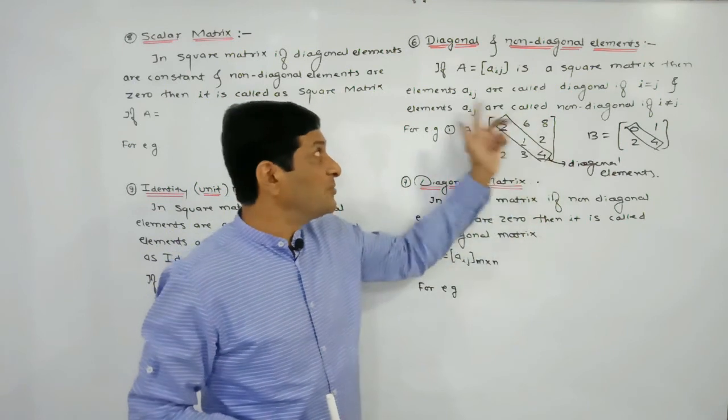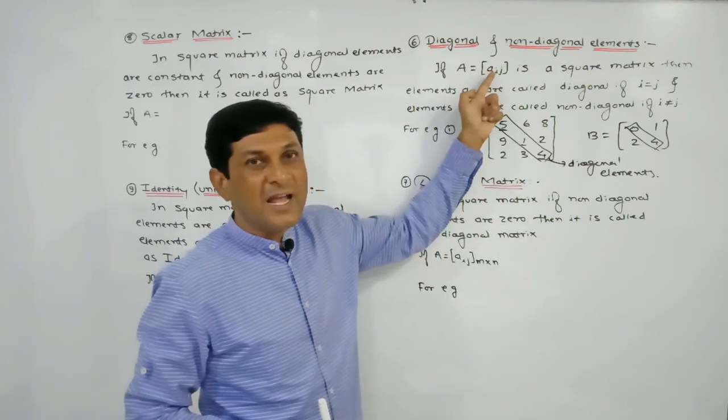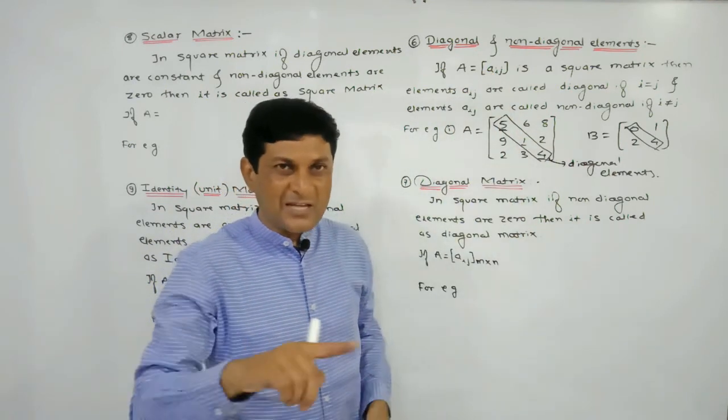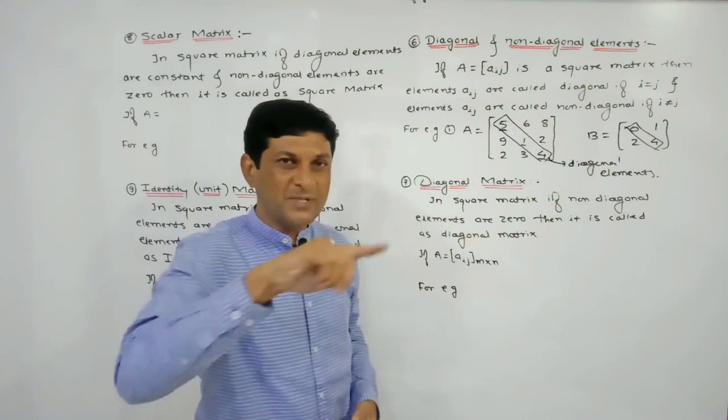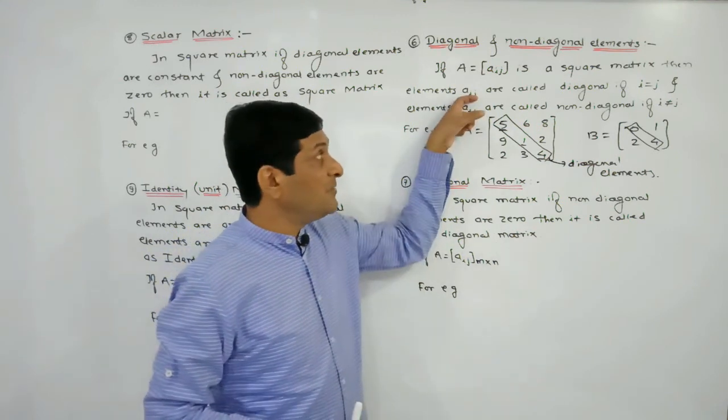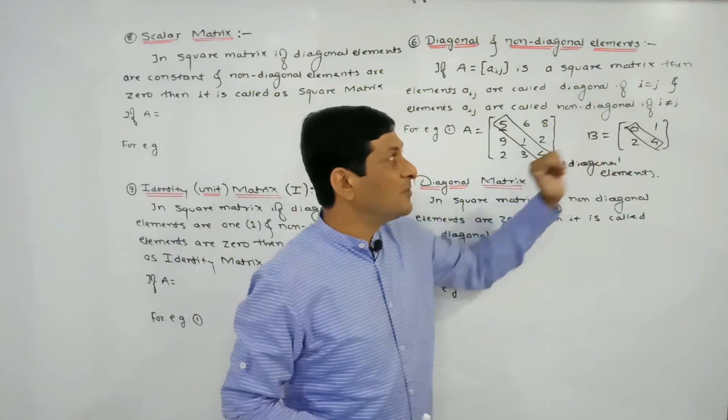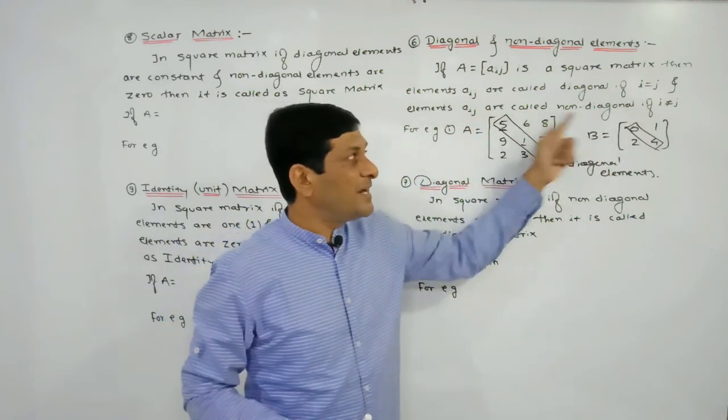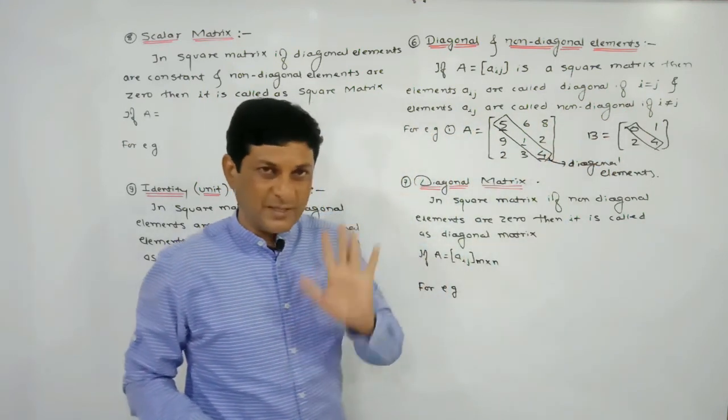All these elements we have denoted by the small letter a. In the suffix we are writing ij. i shows the row and j shows the column in which that element appears. An element is called diagonal if i is equal to j, and non-diagonal if i is not equal to j.